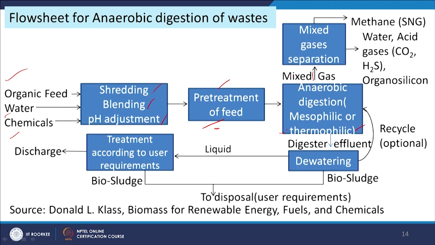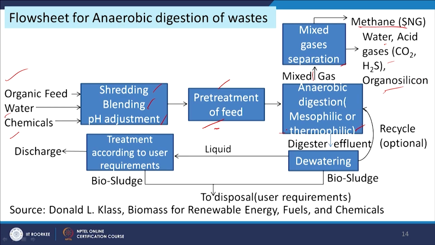So, we need to remove the impurities, and we need mixed gas separation. Water, acid gases and organosilicon are mostly available. So, we need to purify this gas and we can get the methane, or what is called synthetic natural gas